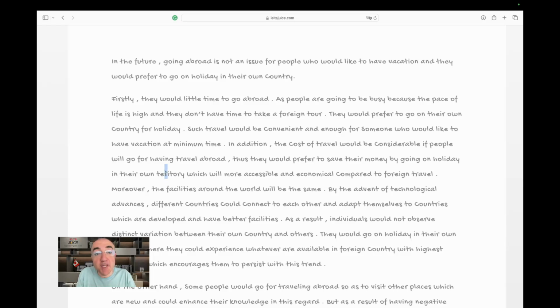Double R, please, if I can pronounce it correctly. Which will be more accessible. No verb. I'm left in a wonderland, which will be more accessible, which will, I don't know, which will probably be, but I mean, why?